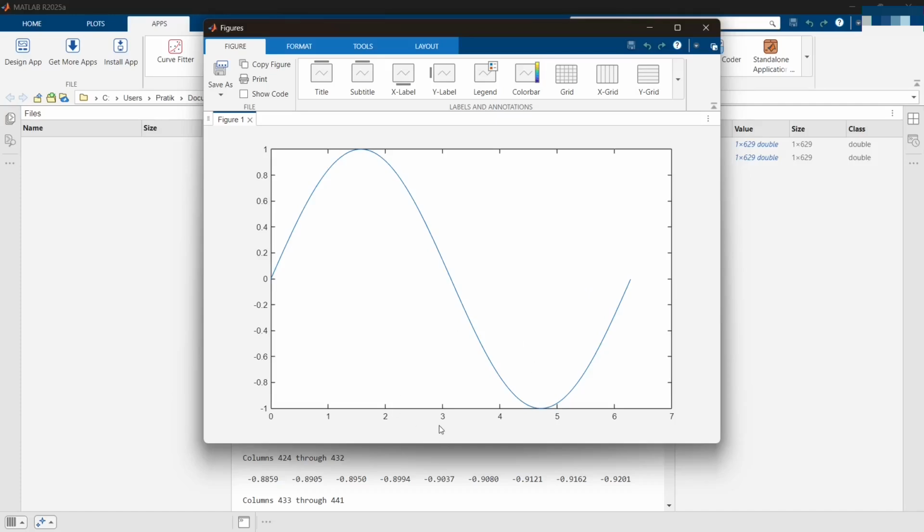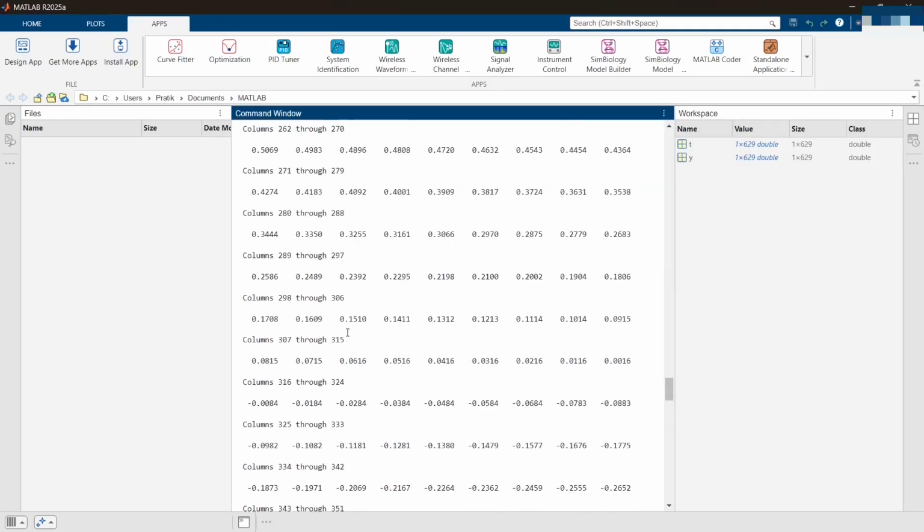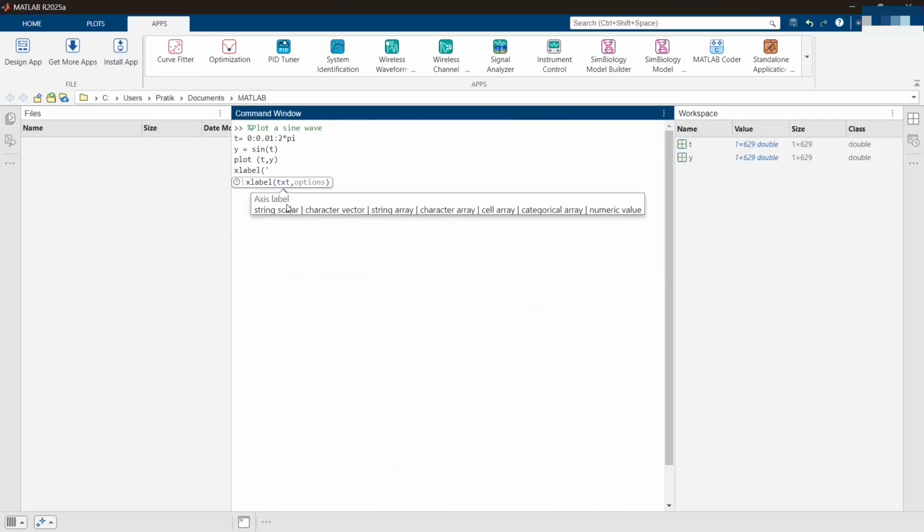Now, in order to label my x-axis and y-axis, we have a function called xlabel. xlabel of text. What is text? Whenever you type a function, here you can see below that it is indicating the syntax to be used.